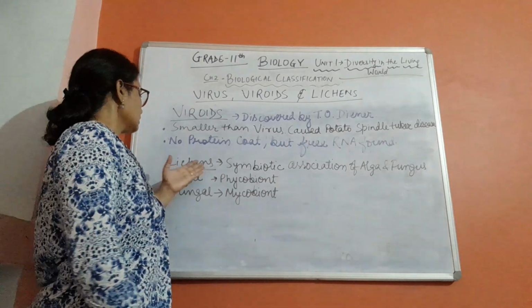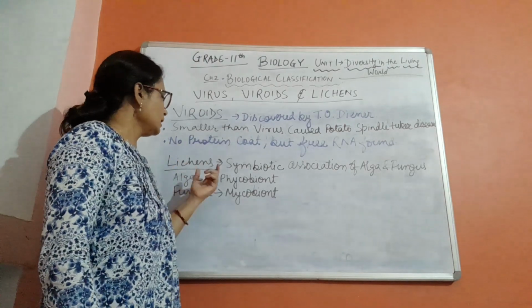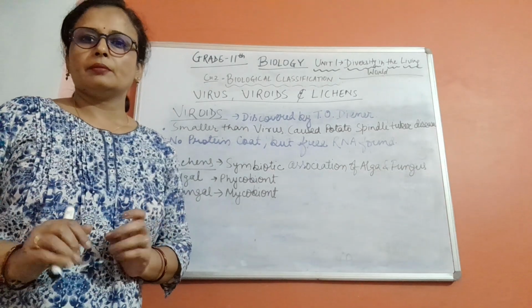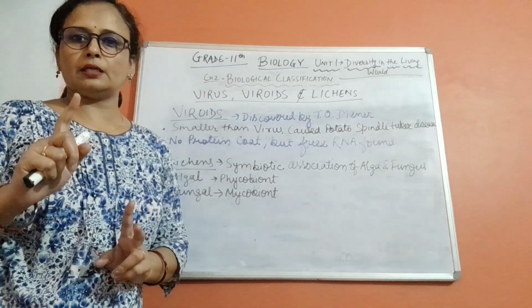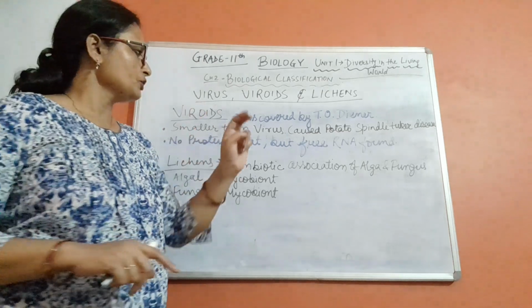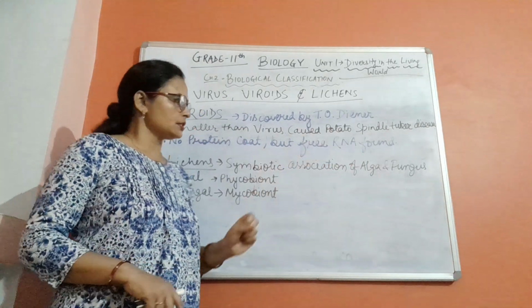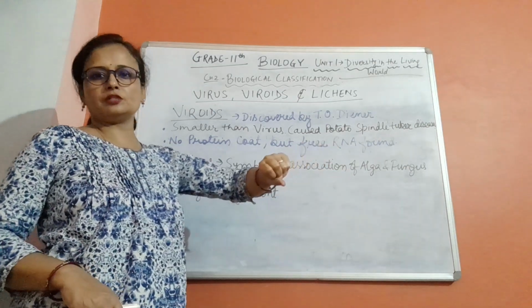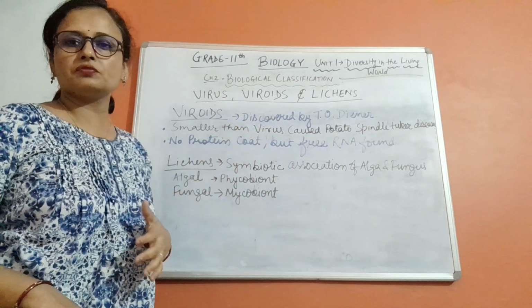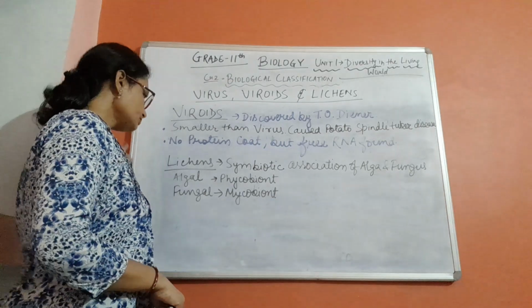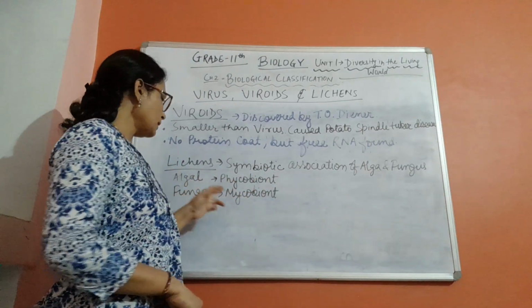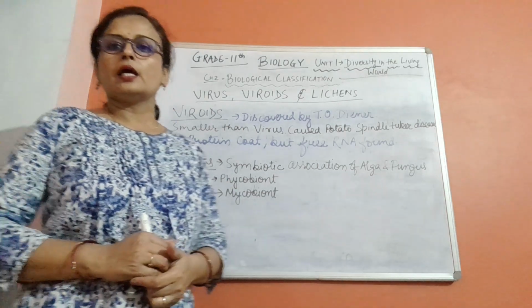Now the next, that is lichens. Lichens are a symbiotic association of alga and fungus. Basically there is not any single plant here. Two plants are there. One is alga, another one is fungus. So it is a symbiotic association of alga and fungus. That is why it is not an individual organism. The algal part is called phycobiont. The fungal part is called mycobiont.